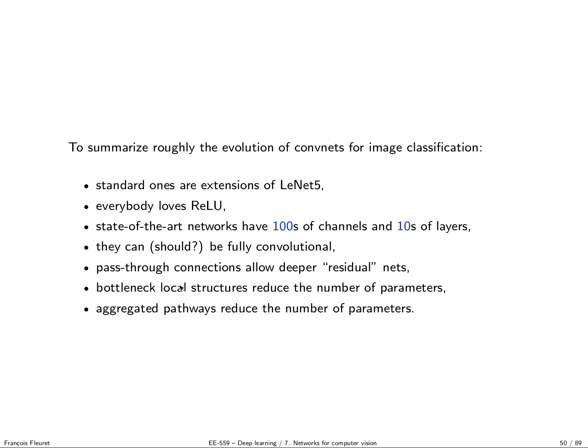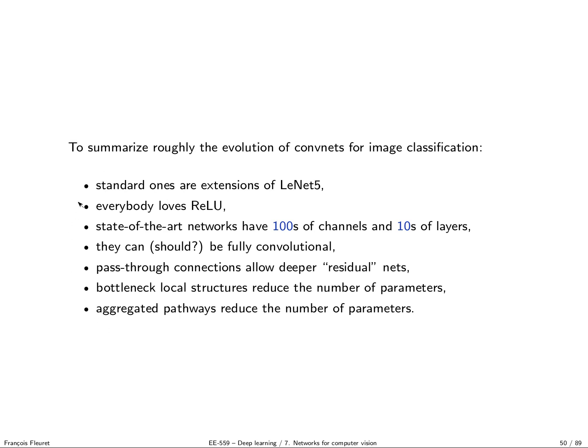And remember the previous lecture, we saw how efficient it was to allow very deep networks. We were able to train extremely deep networks thanks to this. Bottleneck local structures reduce the number of parameters, and aggregated pathways reduce the number of parameters. So those are, in some sense, what to take from those slides.